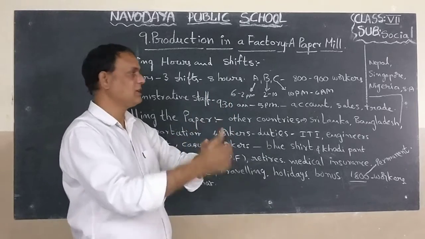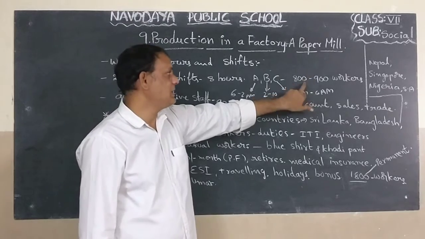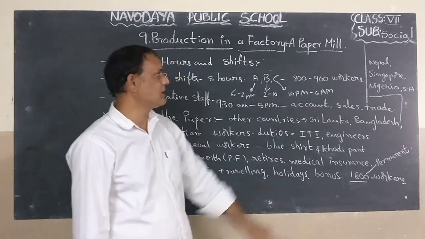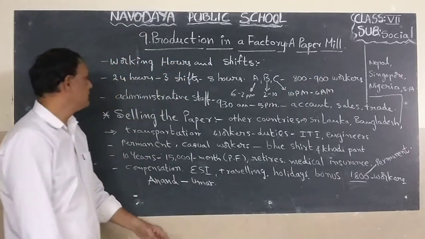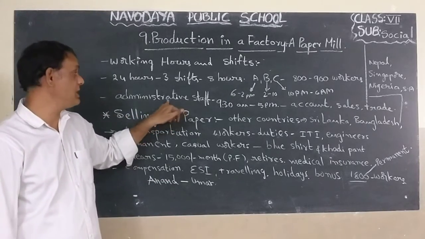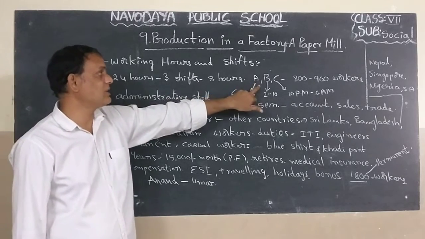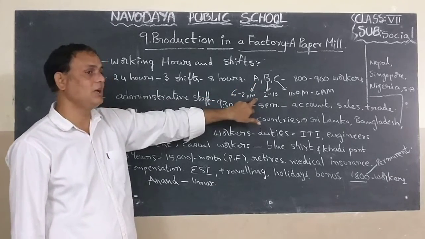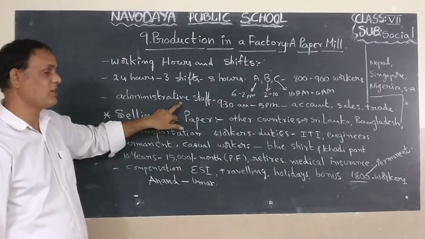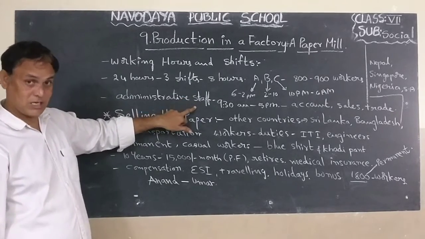Okay children. So this is shifting from one group to another group. Timings also change. Next children, how many workers are working here? 800 to 900 workers are working here. Next one, administration staff are also there. They are also working, but their timings are different children. Okay. These workers' timings are shift wise duty, but the administrative staff duty is general duty. It is called general duty.